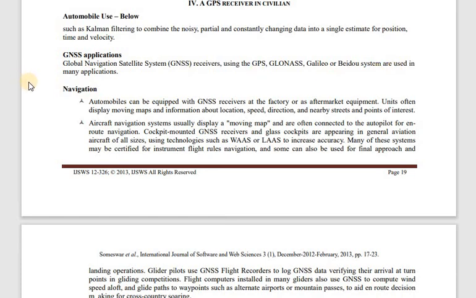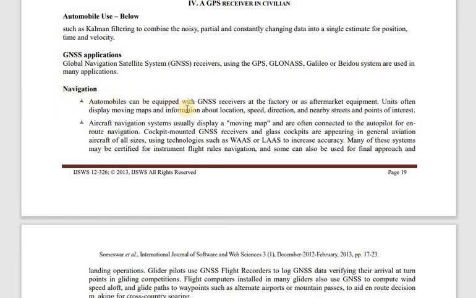So this global navigation satellite system receivers, like we people or the mobile phones or in your cars or ships or anything, the receiver which is receiving this, we are using either global positioning system or the global navigation satellite system or the Galileo or BeiDou. Okay, these are the different navigation systems that are used for any number of applications. And very importantly, the very first application all these navigation systems are used for is navigation, right?